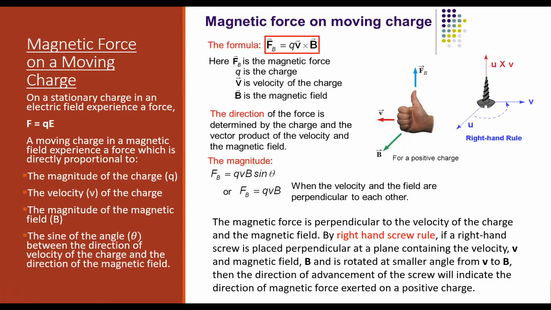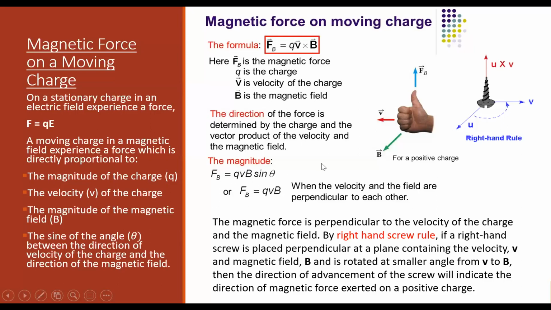Is charge a vector or a scalar? It is a scalar quantity. Even if there is positive and negative charge, it doesn't obey the vector laws of addition. So it is a scalar quantity. So you have the vector formula, which you have to remember: the force acting upon a charged particle moving in a magnetic field is equal to Q into V cross B.